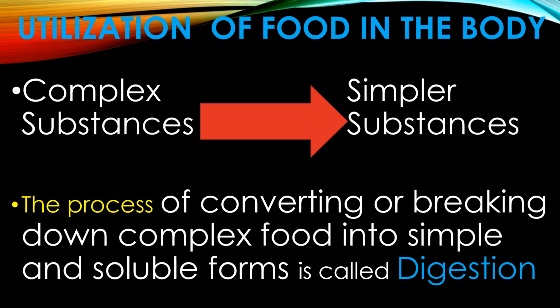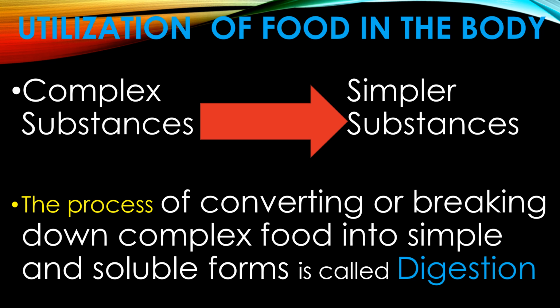A very important and interesting aspect of animal nutrition is the utilization of food by the body. Here, we discussed that complex substances like carbohydrates, proteins, fats, vitamins, minerals cannot be utilized as they are by the body. So, they are broken down into simpler substances.